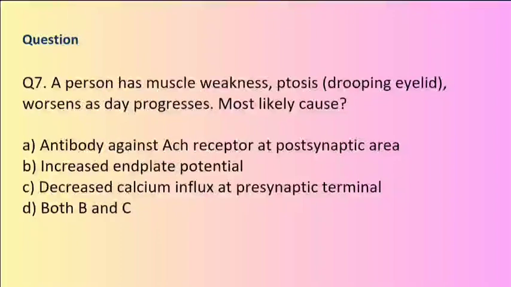Question 7. Myasthenia gravis. A person has muscle weakness, ptosis, drooping eyelid, worsens as day progresses. Most likely cause. A. Antibody against ACh receptor at postsynaptic area. B. Increased end plate potential. C. Decreased calcium influx at presynaptic terminal. D. Both B and C.